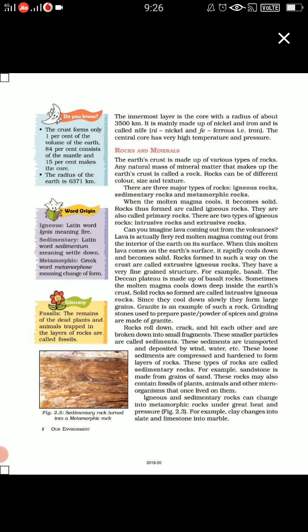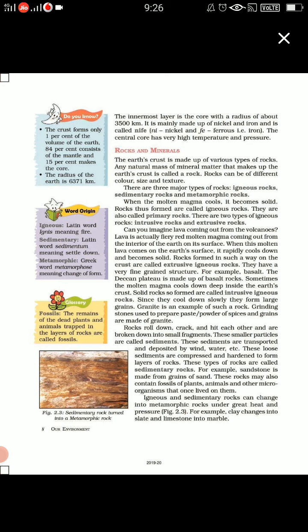When the lava comes out onto the earth's surface, cools down and solidifies, the rocks made are known as extrusive igneous rocks. The example of extrusive igneous rock is basalt. Now sometimes, children, rocks roll down, crack, hit each other, and are broken into very small particles.